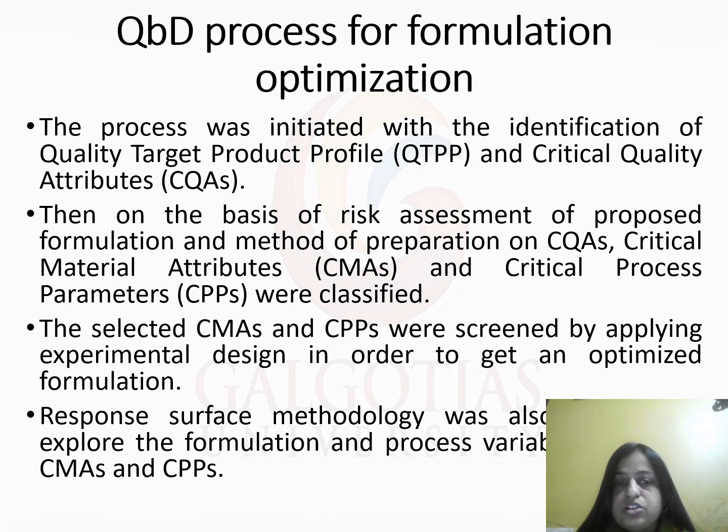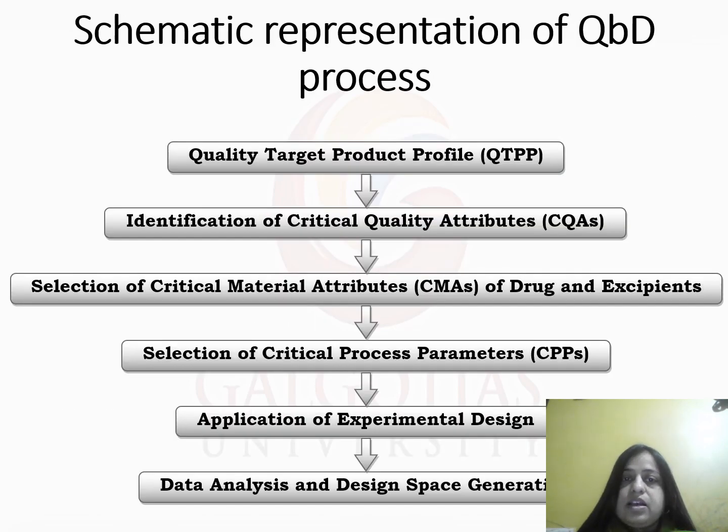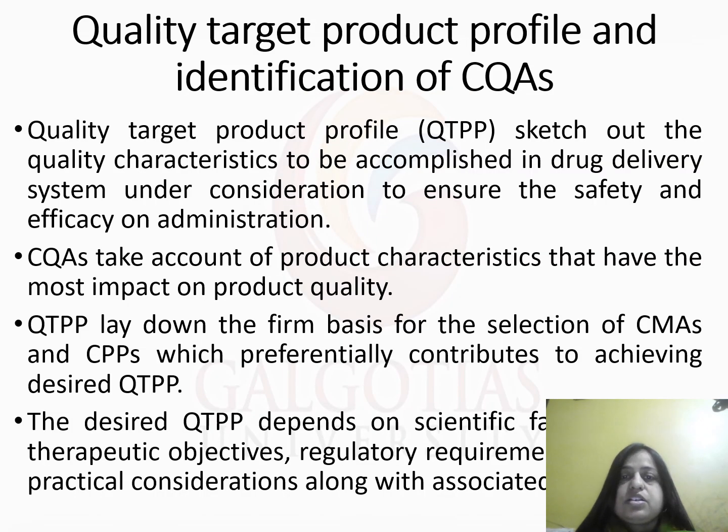Response surface methodology was also explored for the formulation process variables, that is CMA and CPP. So first the quality target profile and identification of CQA, the critical quality attributes, is done. After that, selection of critical material attributes of drug and excipient. Then critical process parameters are selected, application of experimental design is done, and finally data is analyzed and design space generated.